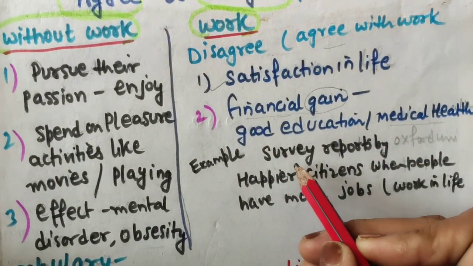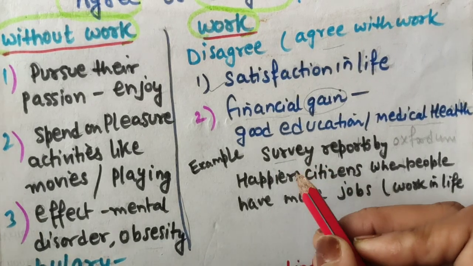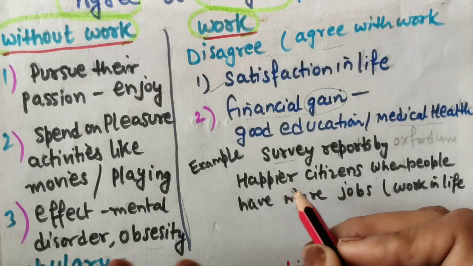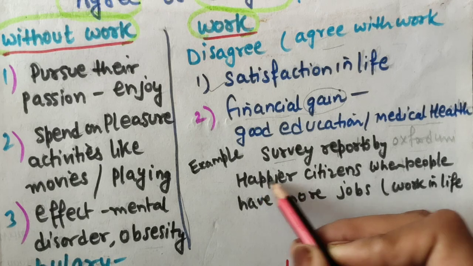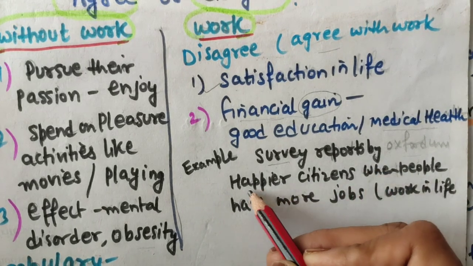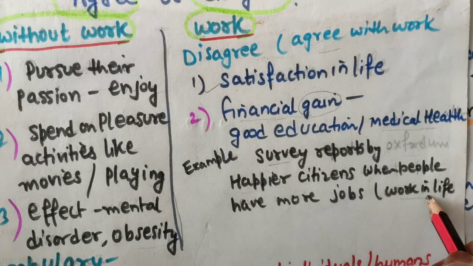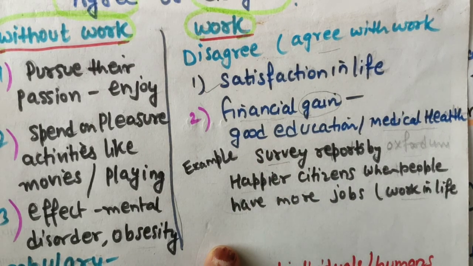And an example we can give, any other example you can also give, but give an example according to, not a personal example, it should not be there. Survey reports by Oxford University or any other university you can name: citizens are happier when people have more jobs, means when they are working in life. This kind of survey I have just explained.